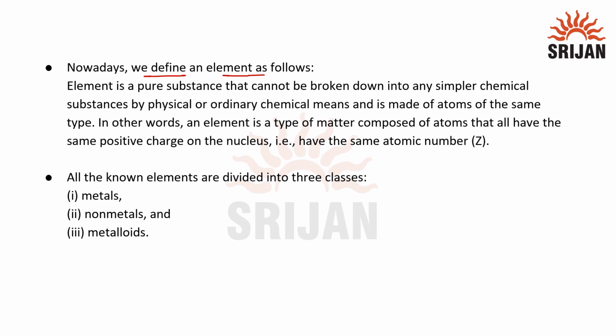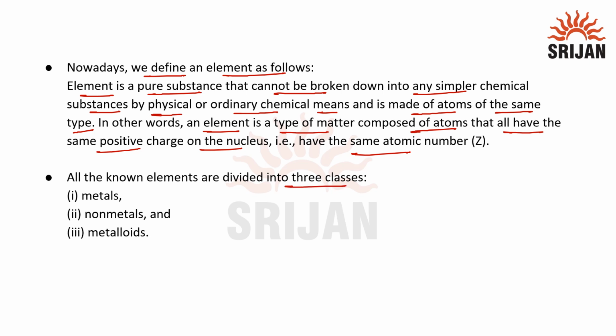We can define element as follows. Element is a pure substance that cannot be broken down into any simpler chemical substances by physical or ordinary chemical means and is made of atoms of the same type. In other words, an element is a type of matter composed of atoms that have all the same positive charge on the nucleus, that is, they have the same atomic number. And these elements are divided into three classes. First is metals, second is non-metals, and third is metalloids.